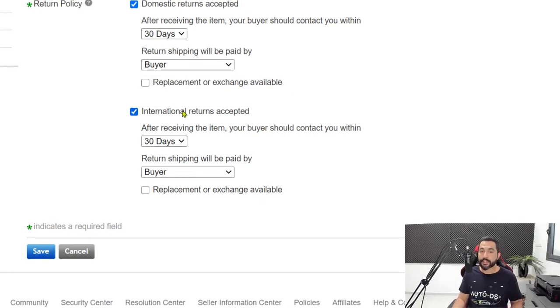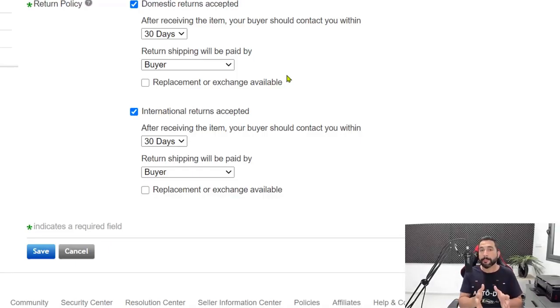And in international returns accepted, we are also going to accept international returns because AliExpress accepts them too. Same rules apply here. After receiving the item, your buyer should contact you within 30 days, and return shipping will be paid by the buyer. Now let's go over really quick AliExpress's return conditions. If we want to open a return, AliExpress will give us 30 days, just like we are giving our buyers, like we can see here.